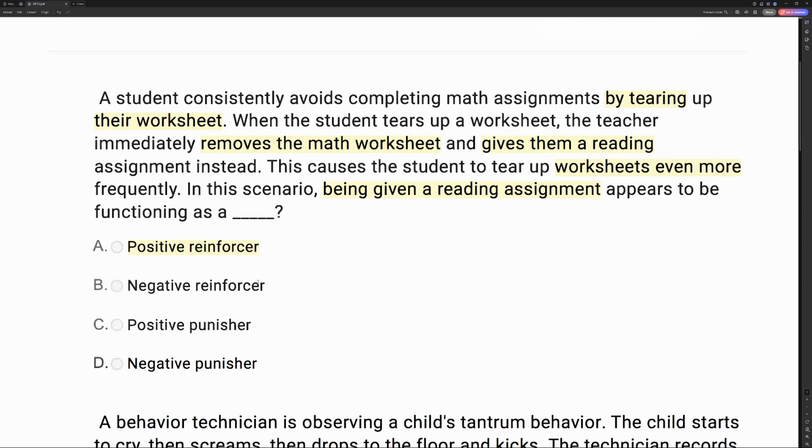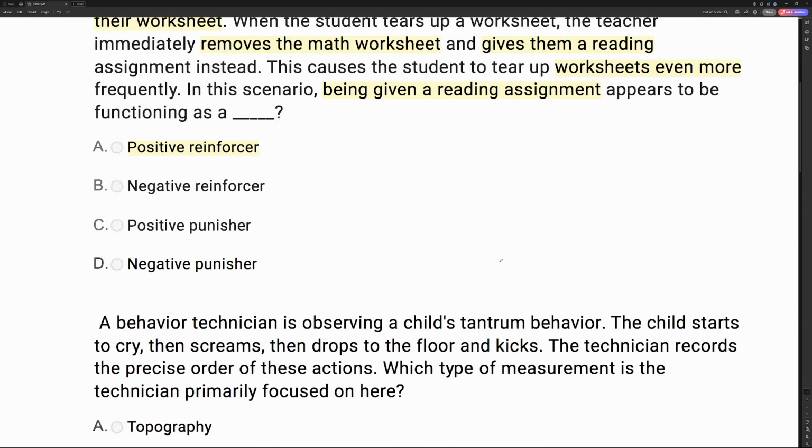We covered B, negative reinforcement. If we were looking at the removal, that would have been negative, but we're adding something, so it's positive. C and D are both punishers, and since that behavior increased, it can't be punishment because punishment only decreases.